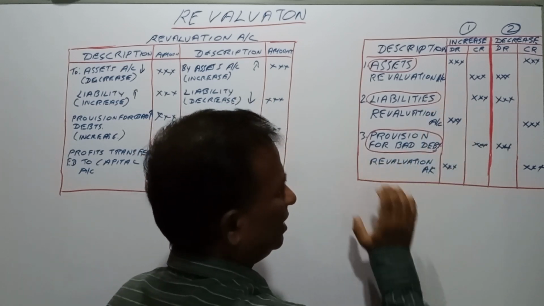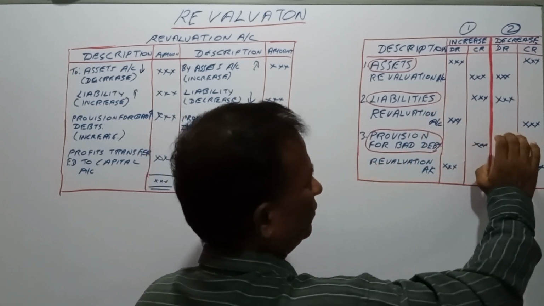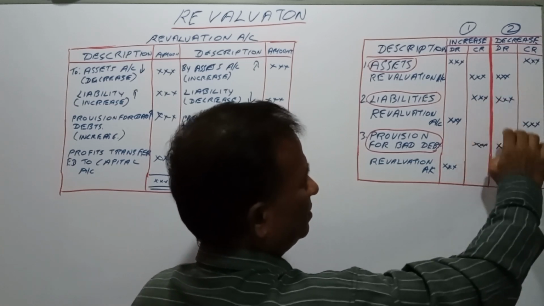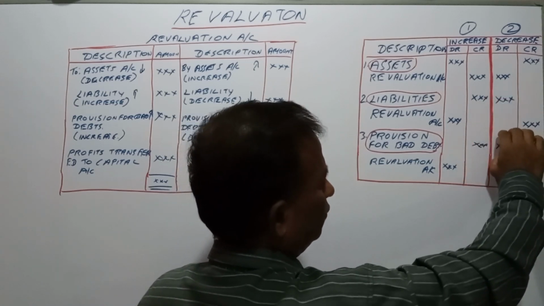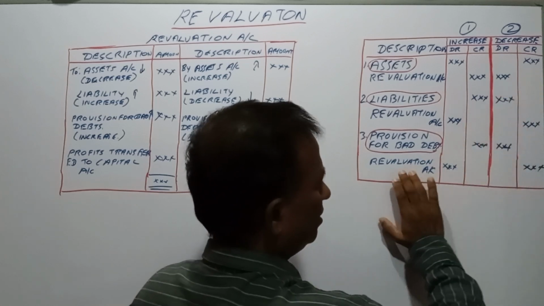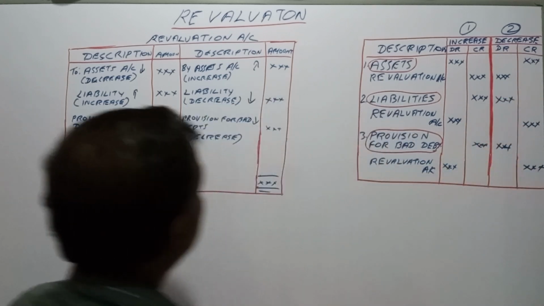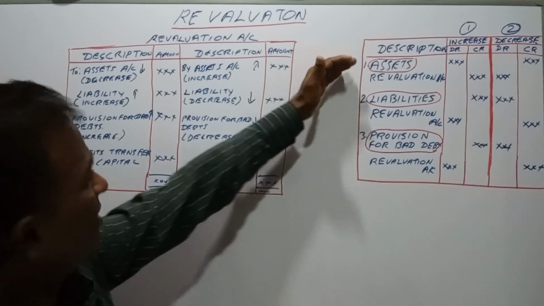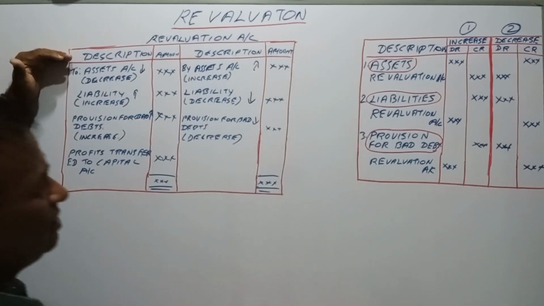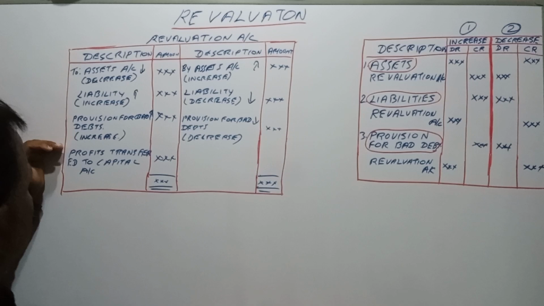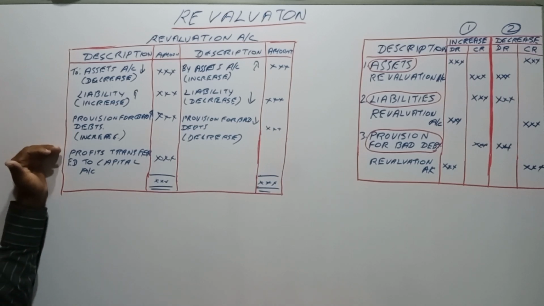If there is any decrease in the provision for bad debts, the provision for bad debts is debited and the revaluation account credited.